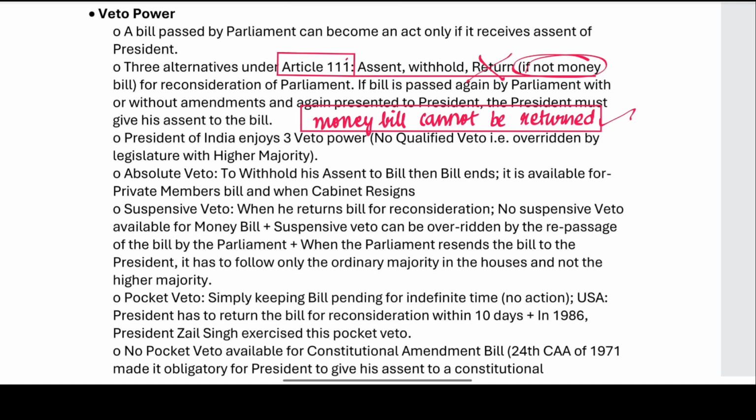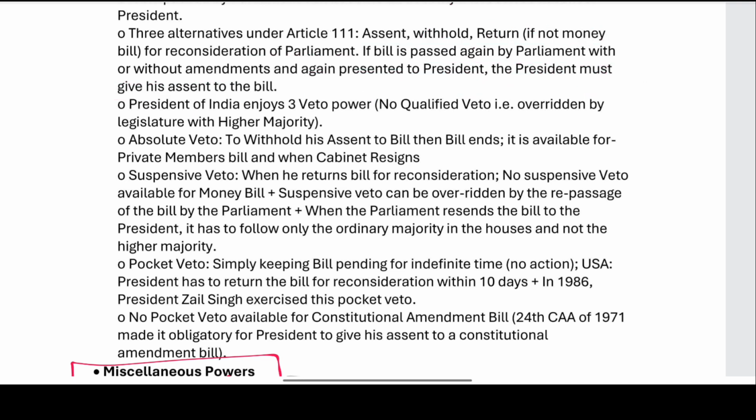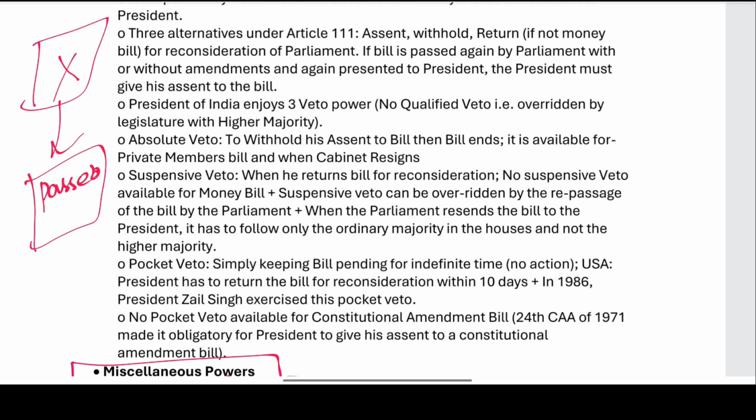A money bill cannot be returned; the president must either assent or withhold. Otherwise, a bill can be returned for the reconsideration of the parliament. If a bill is passed again by the parliament, with or without amendments, and presented to the president, he must give assent to the bill. The president has rejected the bill, but the bill is passed again. He must sign it.